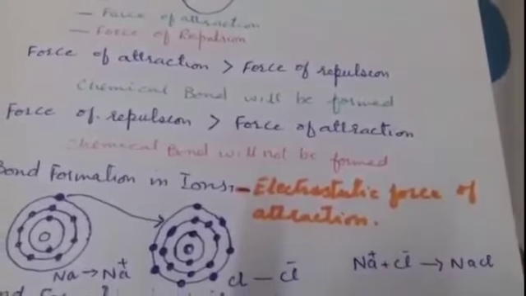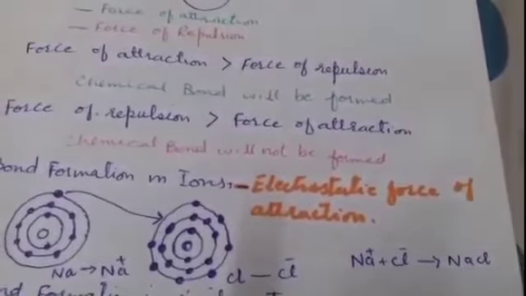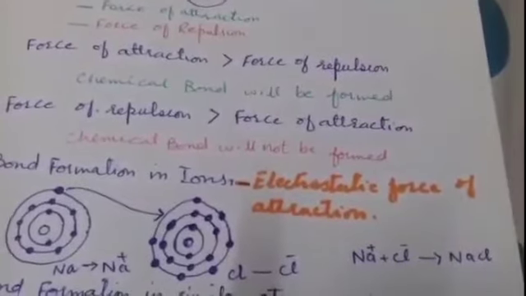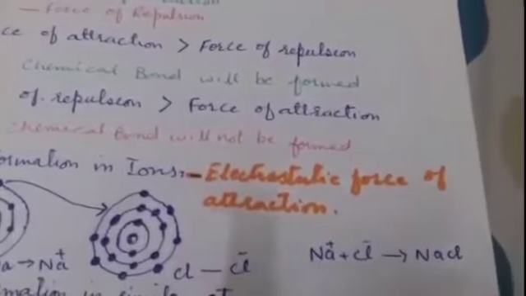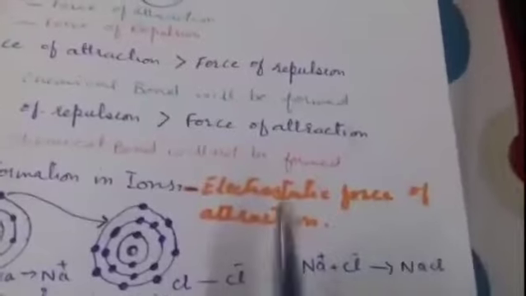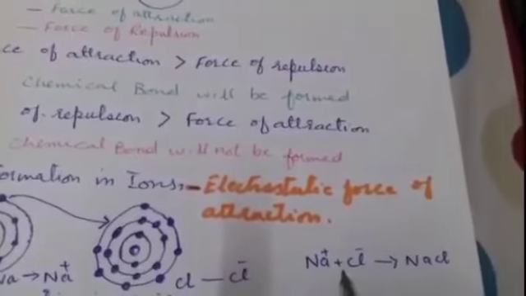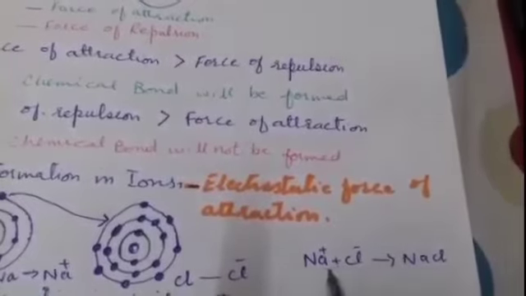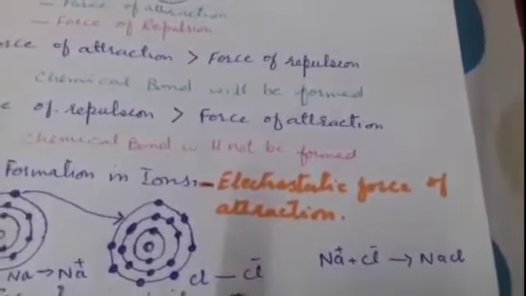When sodium loses one electron, it bears a positive charge, and chlorine accepting an electron bears a negative charge. These two charges, sodium ion and chloride ion, are held together by the forces of attraction. Since these forces of attraction are due to opposite charges, they are known as the electrostatic force of attraction.